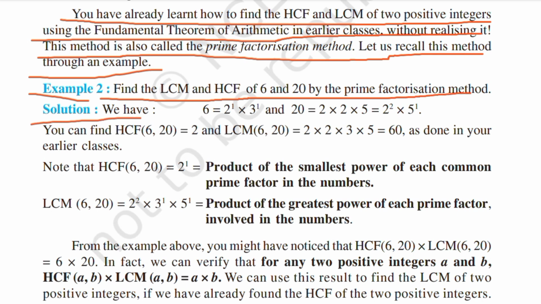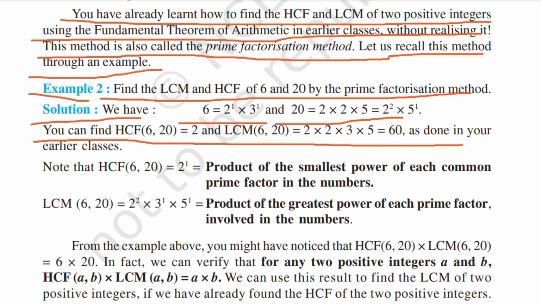Solution: we have 6 is equal to 2^1 into 3^1 and 20 is equal to 2 into 2 into 5, which is 2 square into 5^1. You can find HCF(6, 20) is equal to 2 and LCM(6, 20) is equal to 2 into 2 into 3 into 5, which is equal to 60, as done in your earlier classes.